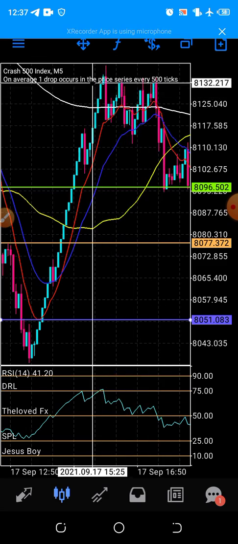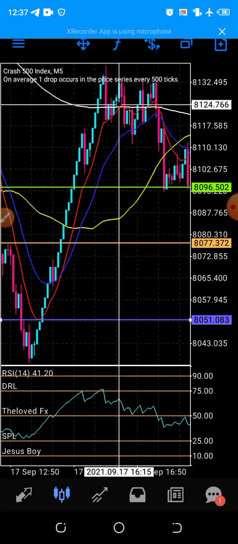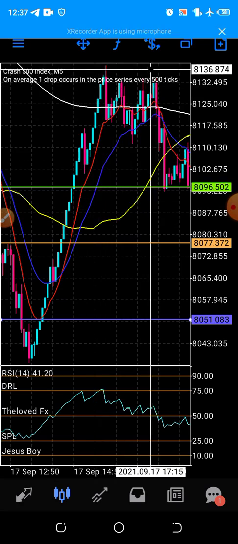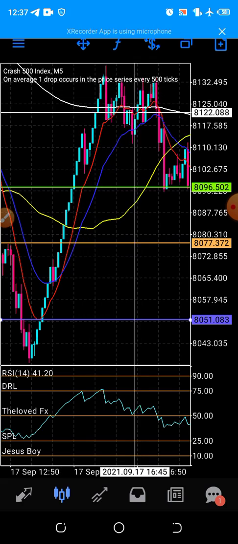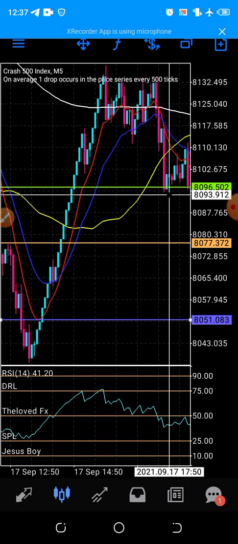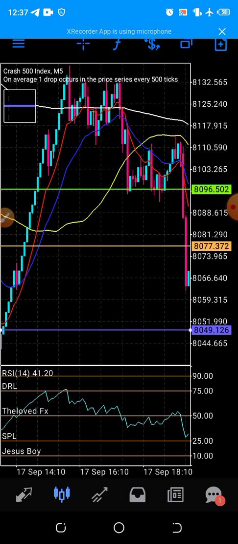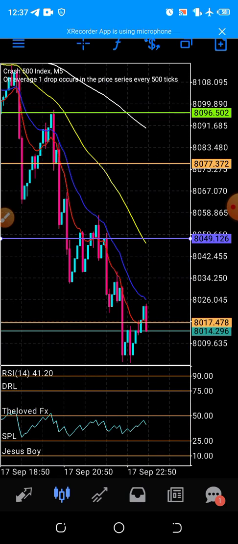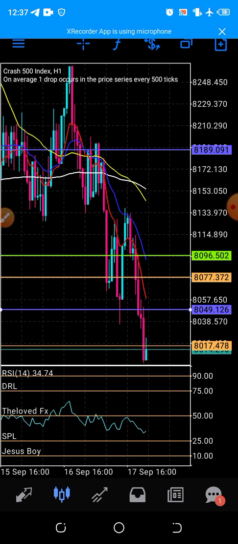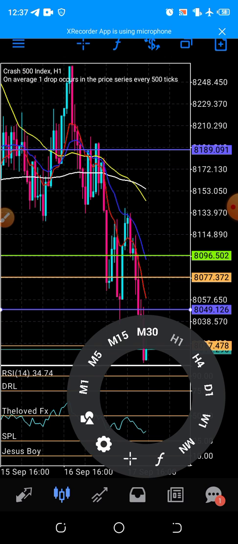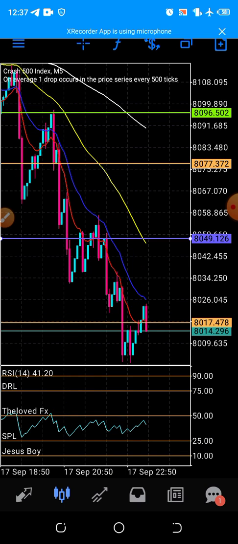Then the market formed a resistance here. I was in this trade and I didn't get out. When the market was coming to this place, it dropped, came to this place, dropped, and then the market continued going down. So what has been happening from 1 hour now is that anytime Crash 500 comes up to this 75 level, it is going to work.